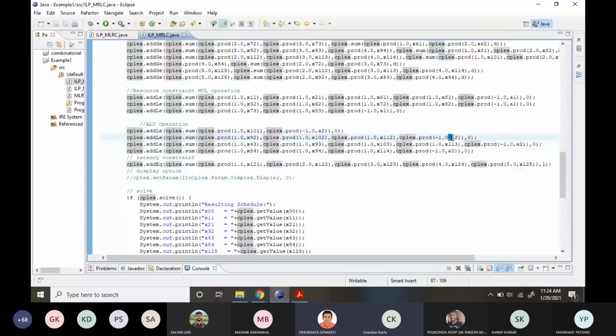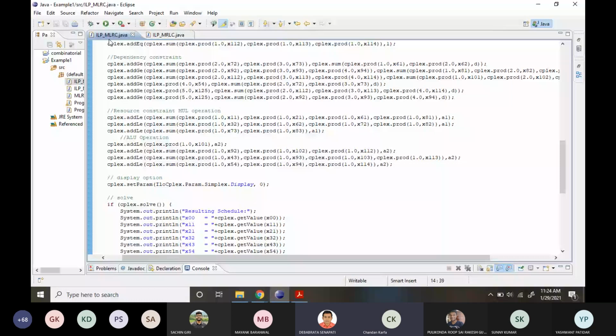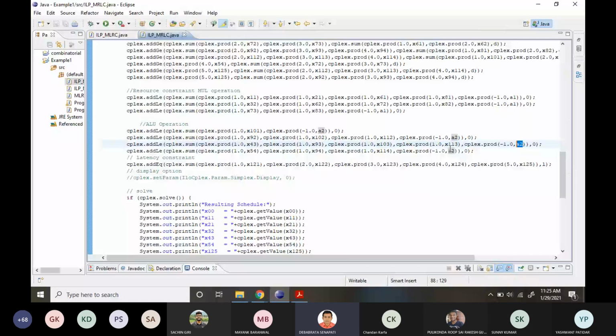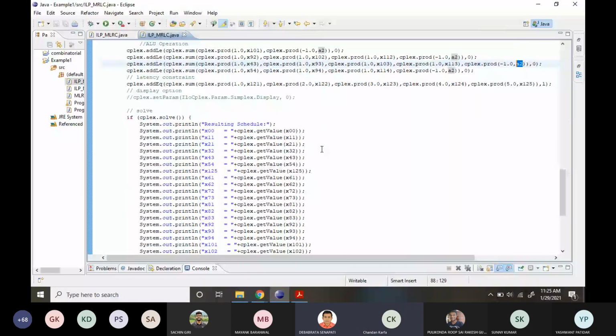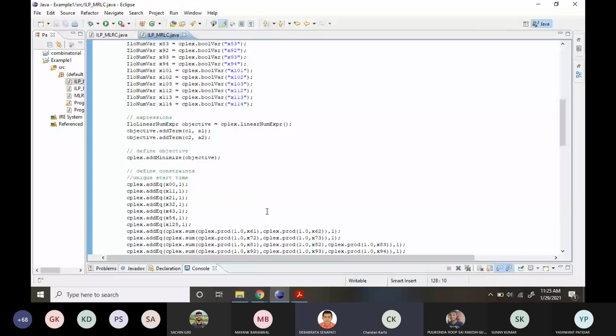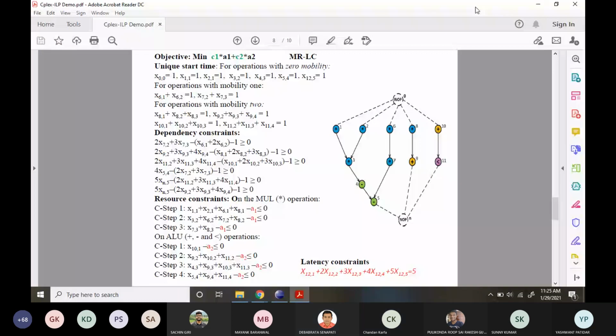In the previous case, it was given, I am now showing MLRC. In MLRC, A2 is given, defined there as 2 or 3. But in MRLC, it is undefined. Now, if the solver solves it, it will show the result, otherwise it will show the objective function. Therefore, show the objective function once. This is the objective function where two terms are added. The objective is to minimize C1 into A1 plus C2 into A2, right? That is the objective function.